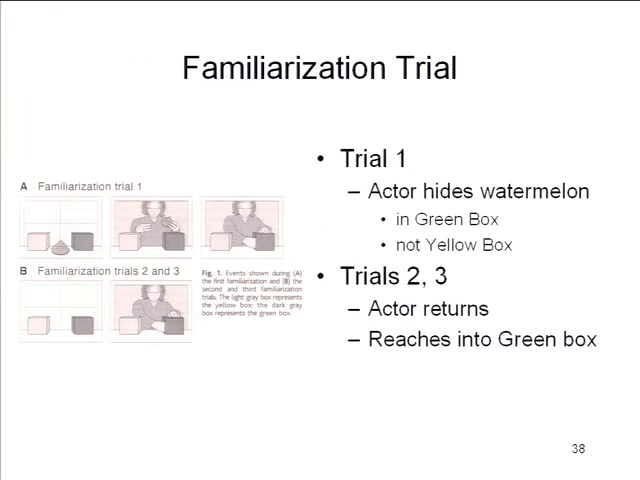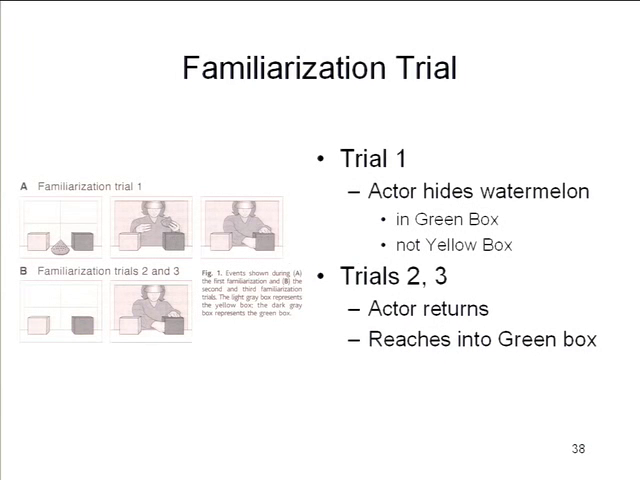So here's what happens. On the first trial, there's an actor, right here. There's a stage and there's a screen, a typical infant cognition type of setup. The first thing the infant sees is this stage that has two boxes, a green box and a yellow box, and a slice of plastic watermelon in it. Real watermelon is too messy for use in experiments. Then the screen opens and an actor appears, and the actor hides the watermelon in the green box, not the yellow box. So that's all the infant sees.